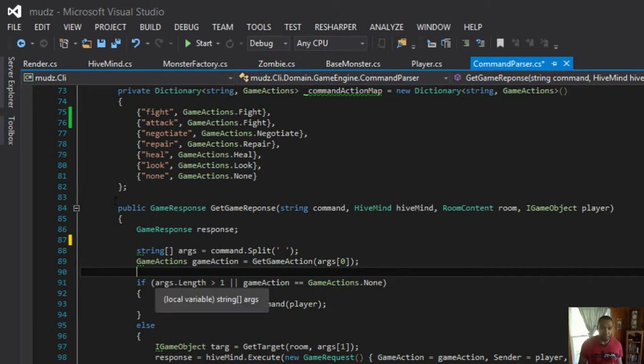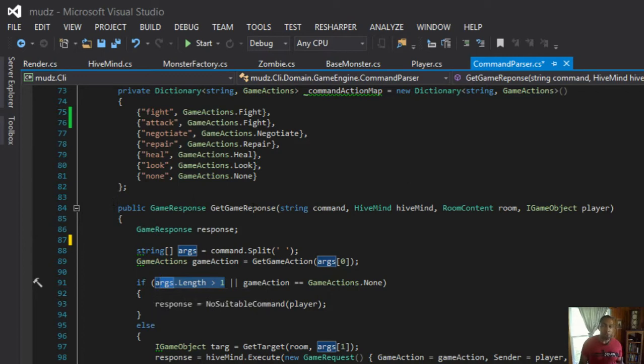Then I'm saying that if the arg's length is greater than 1, which means if I get more than 2 words, because right now I just want it to be action target. So if you give me action target some other word.com hashtag stump the wizard, I'm just going to return back no suitable command. So if you give me more than 2 words, or the game action is equal to none, then I return back no suitable command.